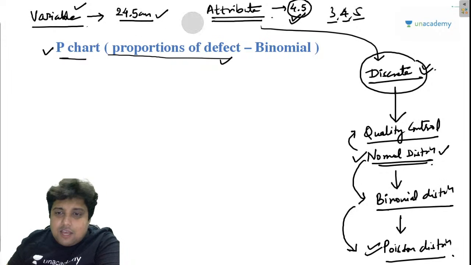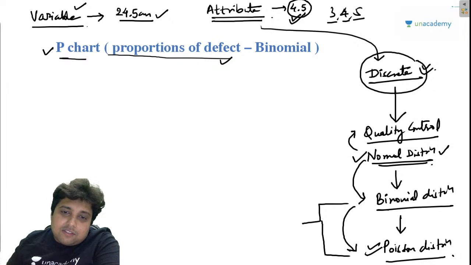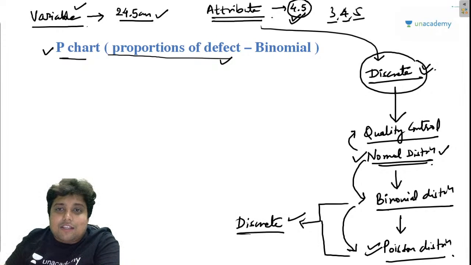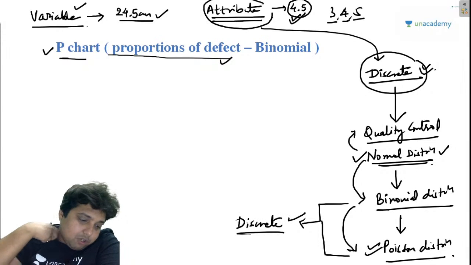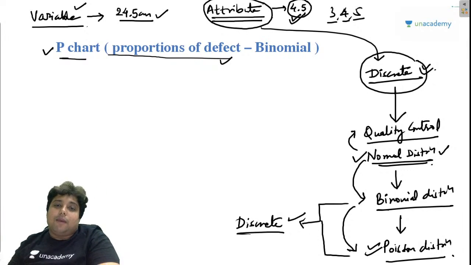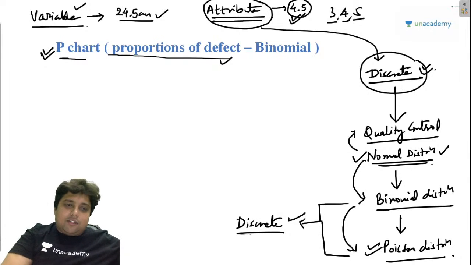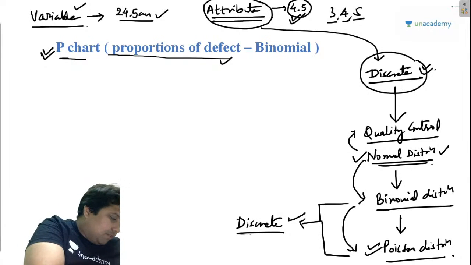The only difference is that the binomial function and the Poisson function are discrete. They are not continuous. When I talk about discrete, that is basically suited to attributes, because attributes are to be in integers, they cannot be rational. I hope people got my point. Now guys, the number one chart that we have to discuss here is the P chart, right? Before we discuss any of the charts, let us first understand the binomial distribution a bit.